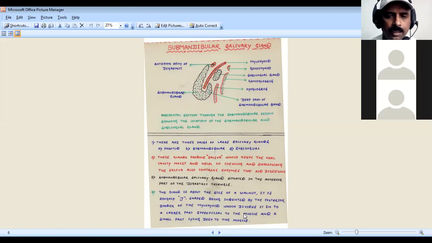Then the middle ear cavity you have to study as a box, a cube. What are the attachments, what are the boundaries, what are the important structures crossing: make specific notes for the 10 marks about it. Then eye and eyeball I have told: extraocular muscles, superior and inferior rectus, medial and lateral rectus, superior and inferior oblique muscle. One more question you have to study here is the scalp. Scalp can also be asked here.